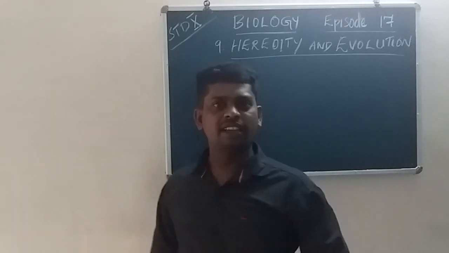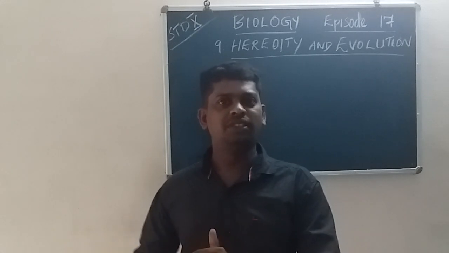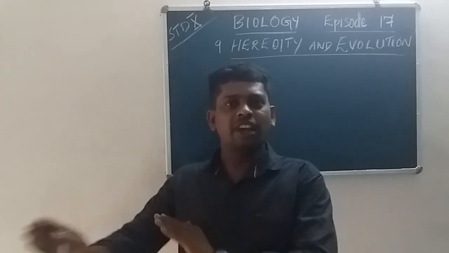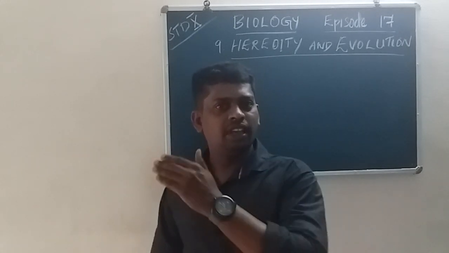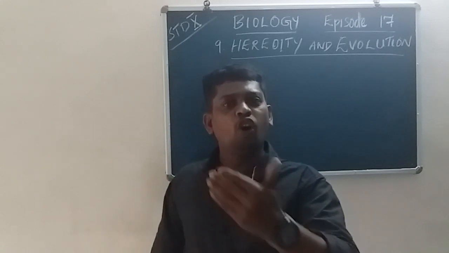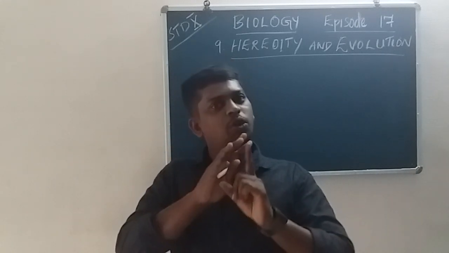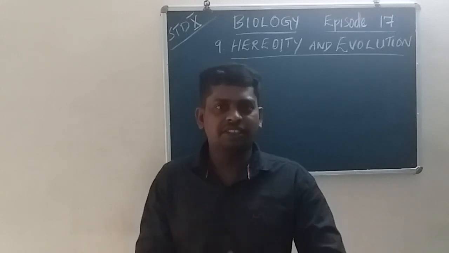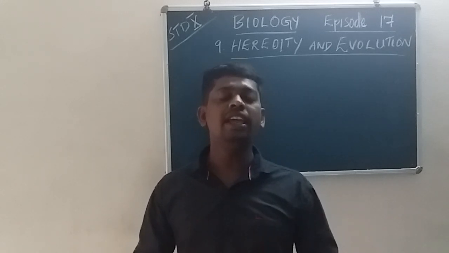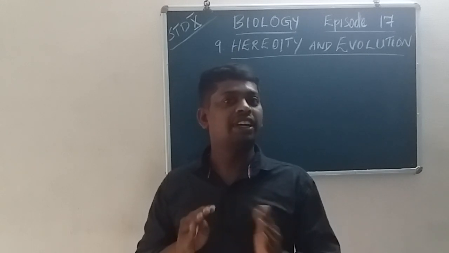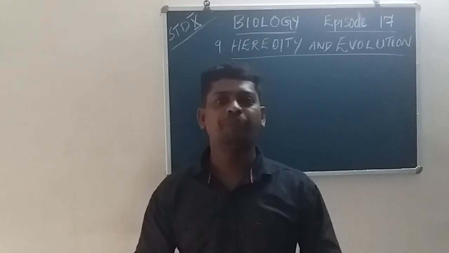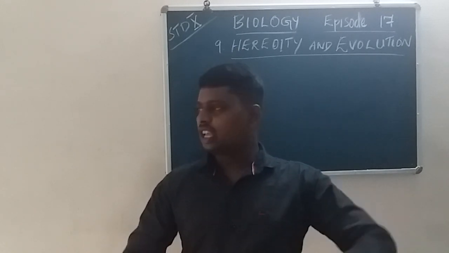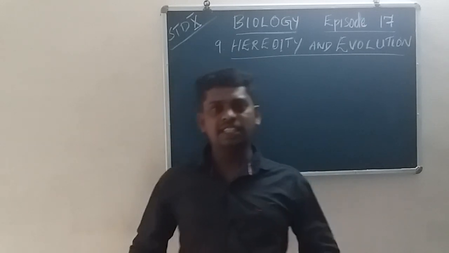Small t and small t, the same letter, is also homozygous. But capital T and small t are different letters, so that is heterozygous. These points were already discussed.